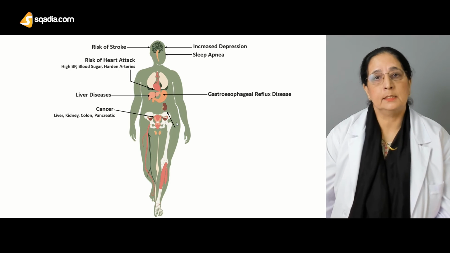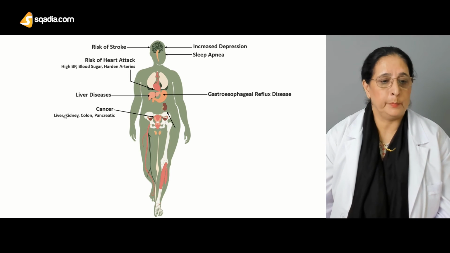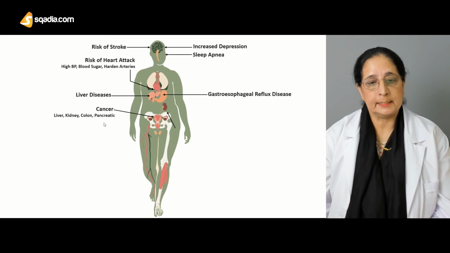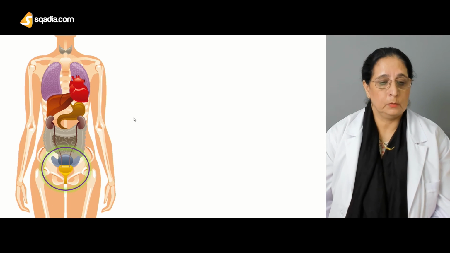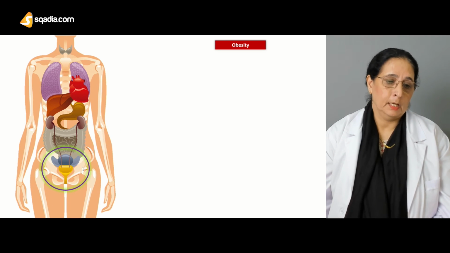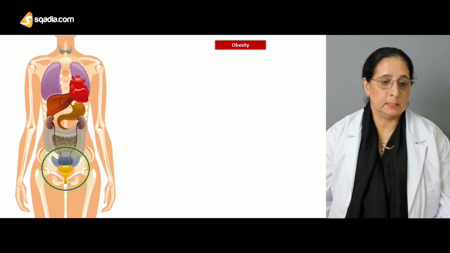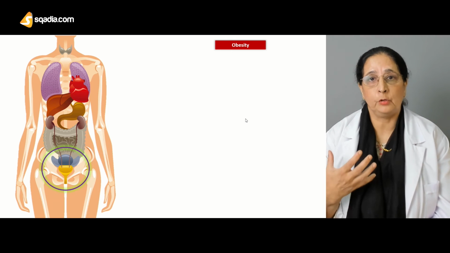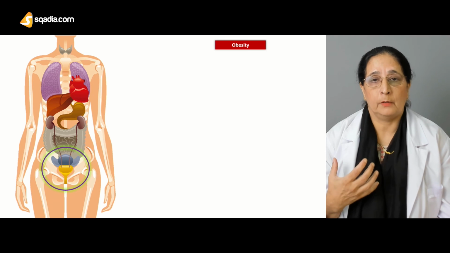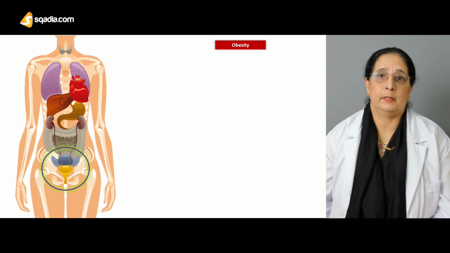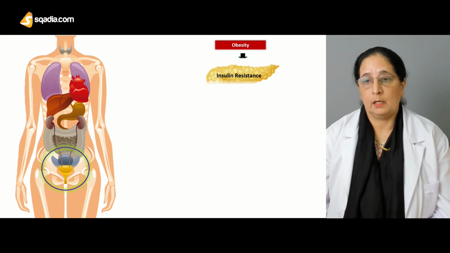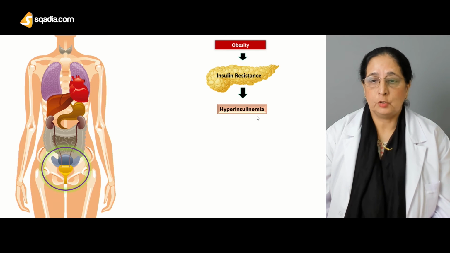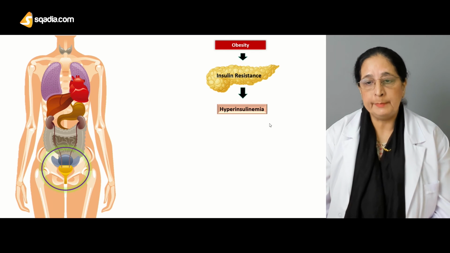Cancers, different cancers can occur in people who are obese. We have liver, kidney, colon, pancreatic cancer, and then also the cancer of the reproductive organs is also common. And the reason behind that, the pathophysiology of the development of reproductive system organ cancer, is again insulin resistance, which causes hyperinsulinemia.